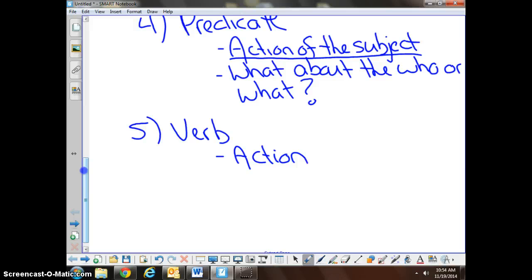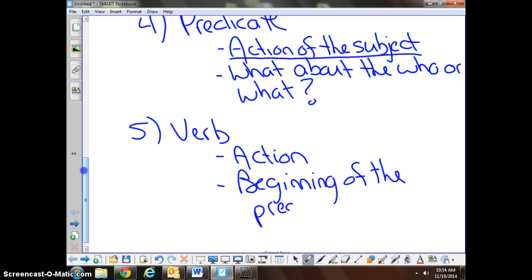Gloria runs fast. Who am I talking about? Gloria. What about Gloria? She runs fast. What's the verb? Runs. Okay, that's the action. She runs. So what about Gloria? She runs fast. Notice that the verb goes along with the predicate. So I'm going to say it's the action, and it is the beginning of the predicate.